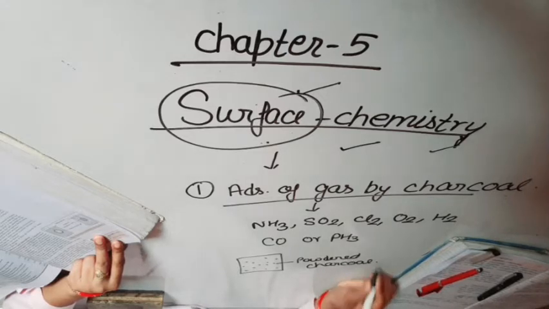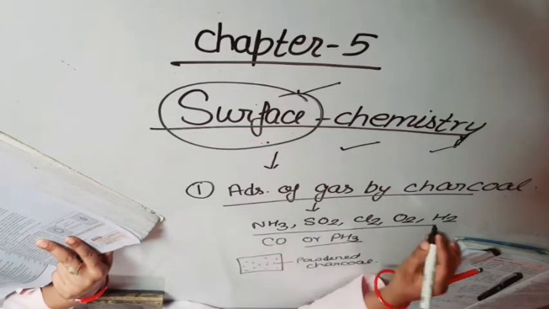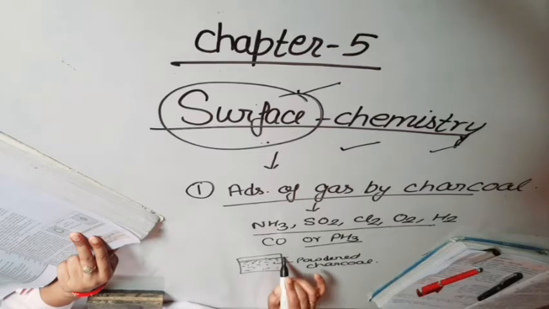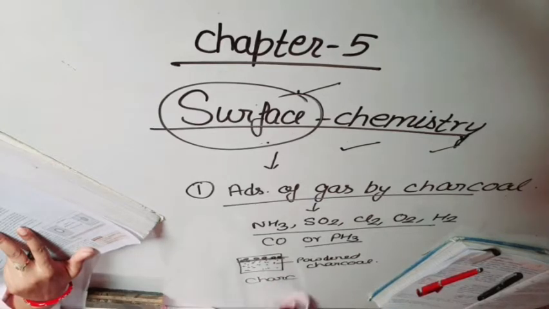Okay students, now what happens? It is observed that the pressure of the gas decreases, and the gas molecules concentrate at the surface of the charcoal. This is the surface of the powdered charcoal.